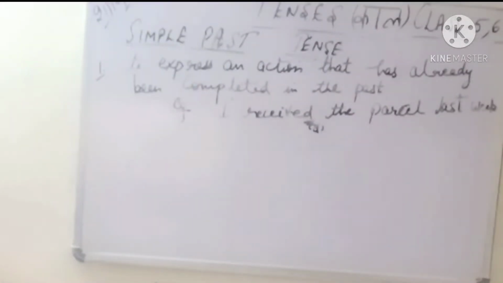The actual verb is receive, लेकिन receive का past form क्या होता है? Received. These are the 3 forms of verbs. So I'll be sending you one chart also in which you have to learn some 3 forms of verbs. There are many, but we are going to do some important, more frequently used ones. So I'll be sending you that and you need to learn.